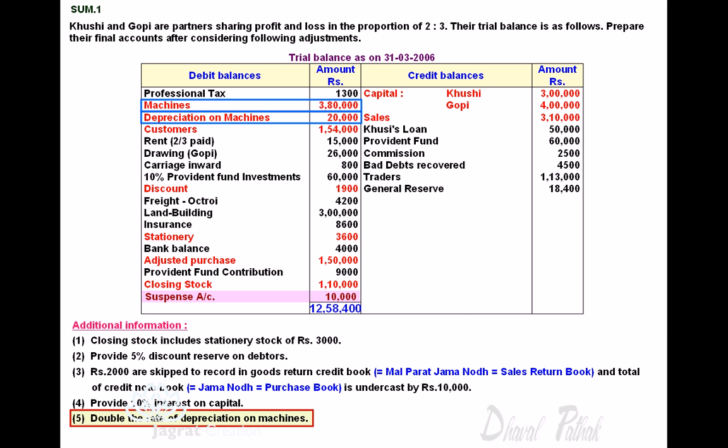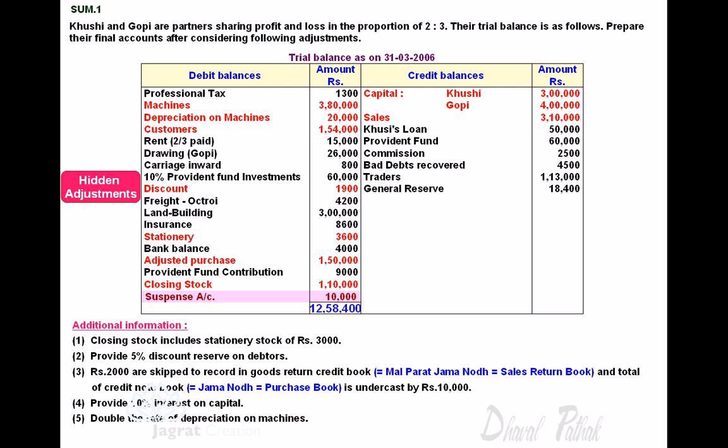Now let us start with the sum. But before that, let us consider the hidden adjustment. 2/3 rent paid, so 1/3 is outstanding. Provident fund 60,000 and 10% provident fund investment. Interest on provident fund investment is credited to provident fund. That's an important point to be noticed by you. Now let us start with the sum.